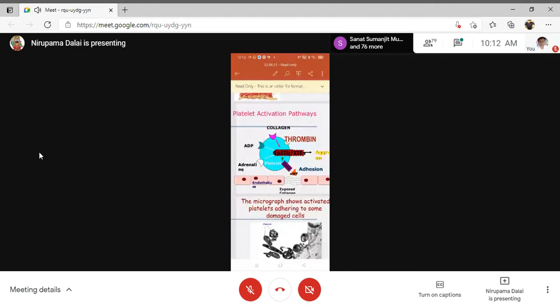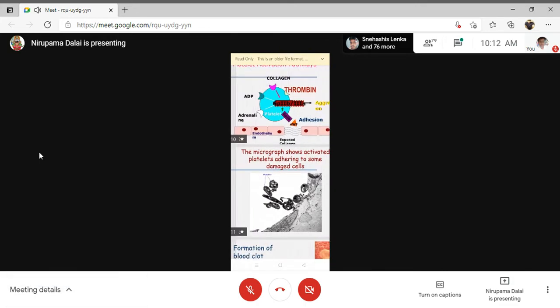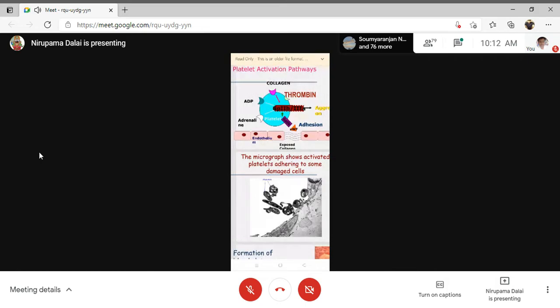Then this PGH2, in the presence of two enzymes. You have to specifically mention that in the presence of thromboxane synthetase, this PGH2 will be converted to thromboxane A2. And in the presence of prostacyclin synthetase, so two steps are there. From the PGH2, there will be formation of prostacyclin, and thereafter also formation of thromboxane A2.